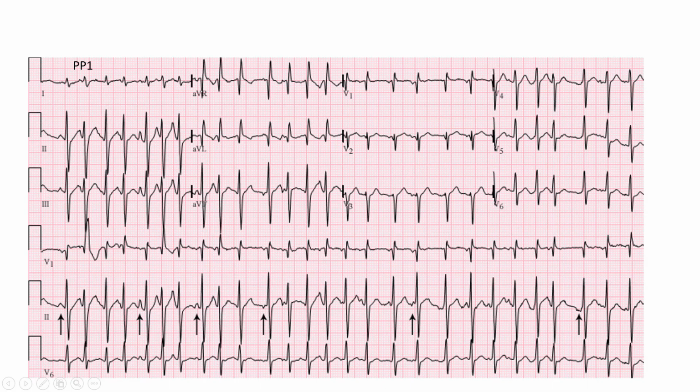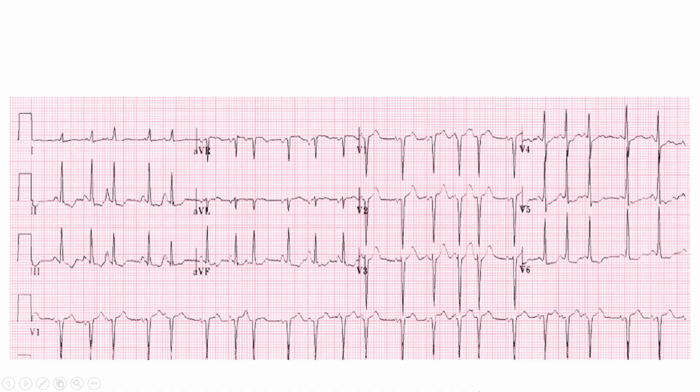If we look at this 12 lead and we look first at rate, we're going to be able to just eyeball this and see that it's probably around 150, a little slower and a little faster in some places. When we go for rhythm, when we look at the lead 2 rhythm strip, we're going to see these arrows are pointing at P wave morphologies. Here is one that looks pretty regular in appearance. Here's one that is sharp and pointy. Here's one that is pointy but less tall, and then here is one that is upside down. So here we have a narrow complex, irregularly irregular tachycardia, and then we've got 3 P wave morphologies. That, of course, is multifocal atrial tachycardia.